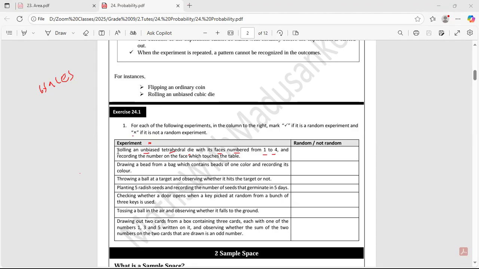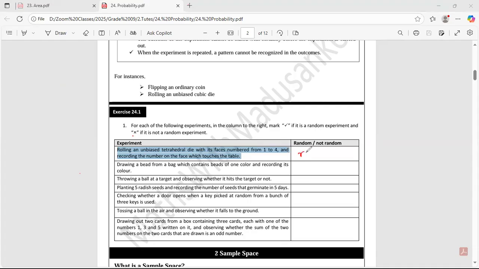Can anyone say whether this is random or not? First experiment, is it random or not? Random. Yes, random. Excellent.